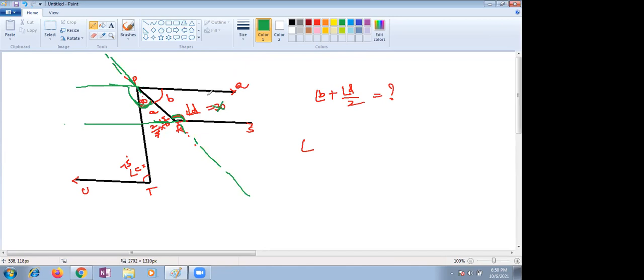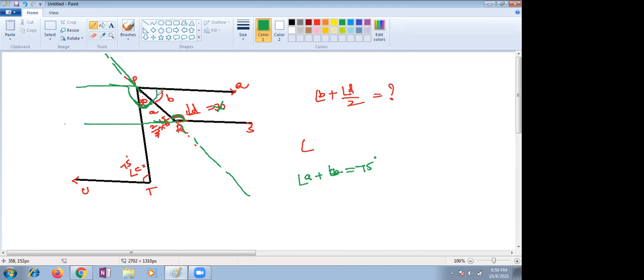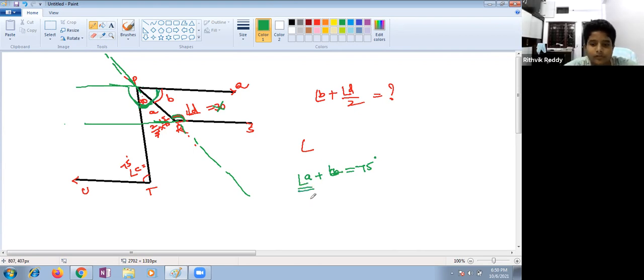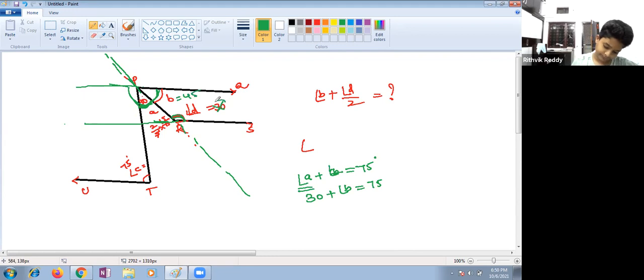Children, think in a different way. Ma'am, it will be A plus B equals 75 degrees, right? Very good, someone said correct. Angle A plus angle B equals 75 degrees. Wonderful. So you know angle A is 30, then angle B will be 45. If angle B is 45, what is angle D here?